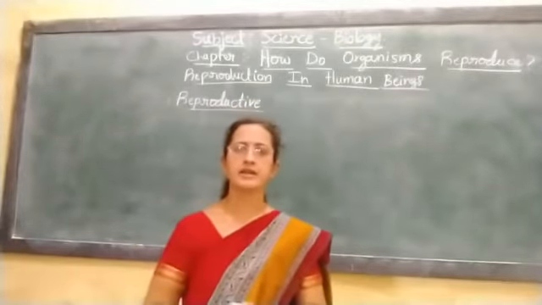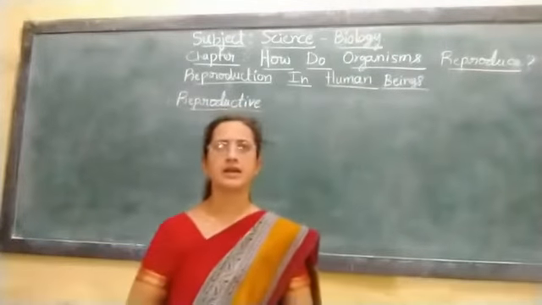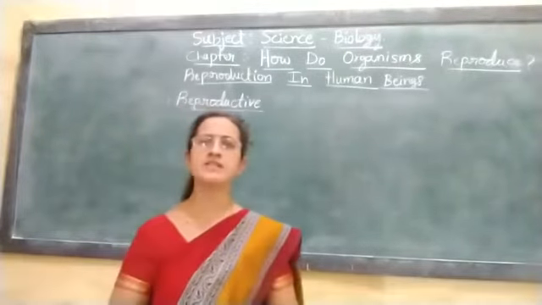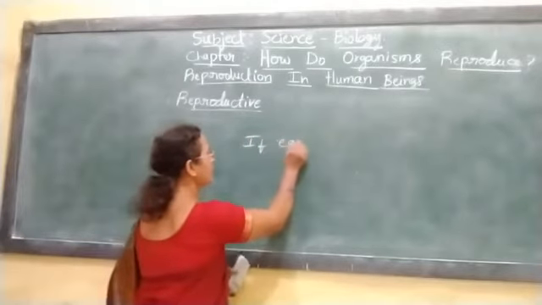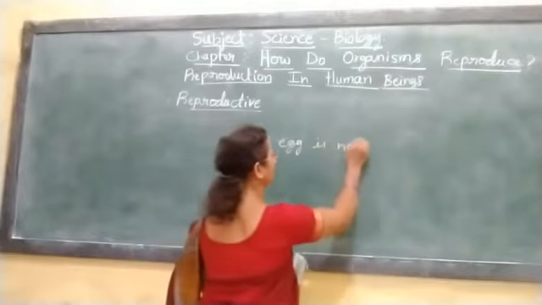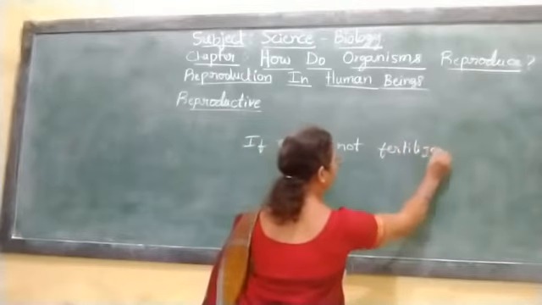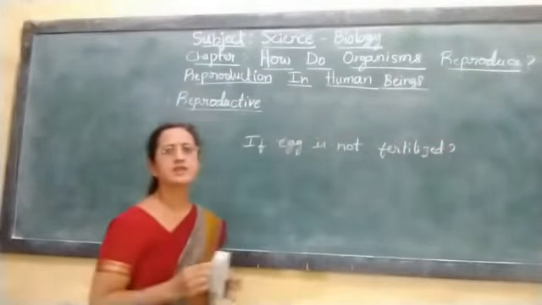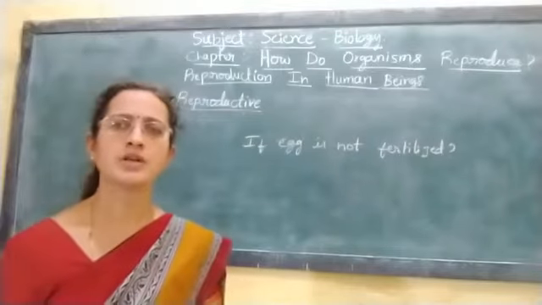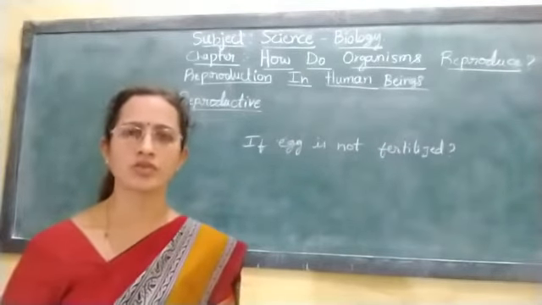After learning the male and female reproductive system in human beings, there comes a question: what happens if egg is not fertilized? If egg is not fertilized, that egg, upon the failure to unite with the sperm, simply dies and comes out in the form of menstrual flow.